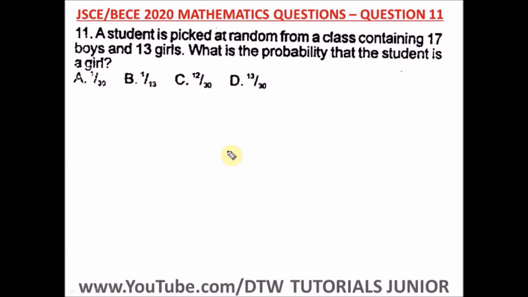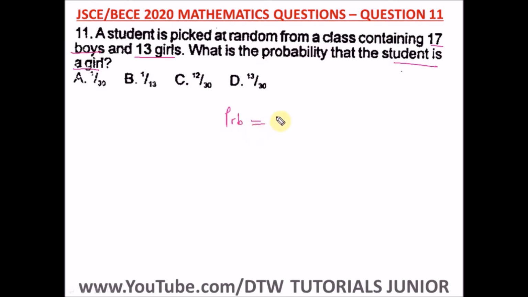Question 11 of the Junior WAEC 2020 Mathematics Past Question, that's your BECE exam. It says a student is picked at random from a class containing 17 boys and 13 girls. What is the probability that the student is a girl? So we're looking for the probability that the student is a girl. Don't forget your probability formula. Let me abbreviate this.